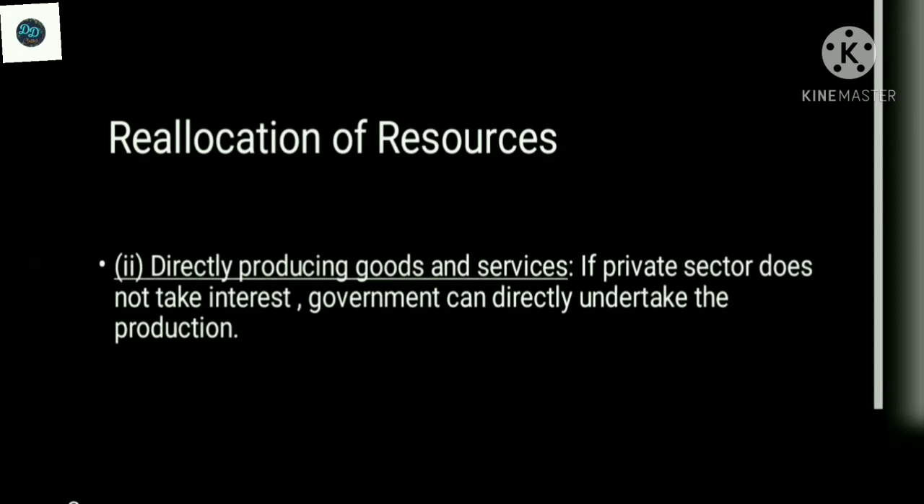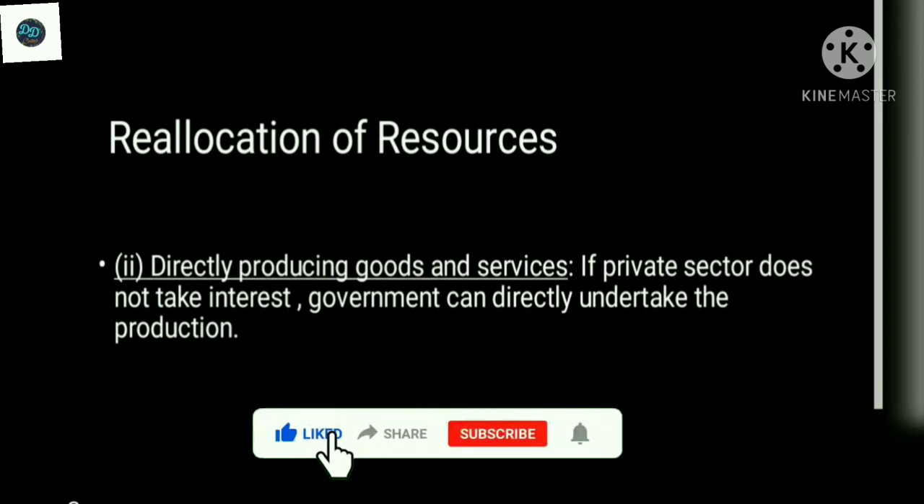The second way is directly producing goods and services. If the private sector does not take an interest, the government can directly undertake the production.